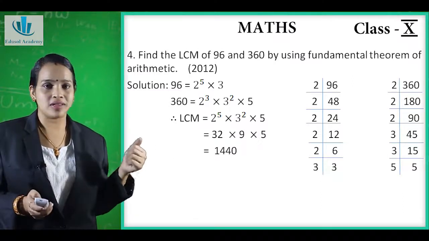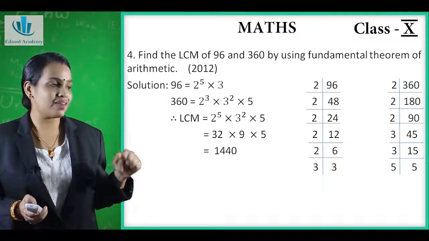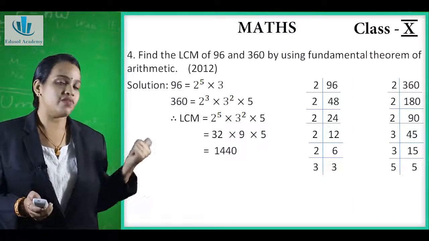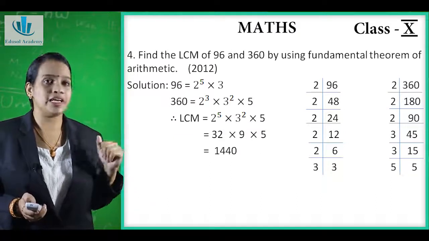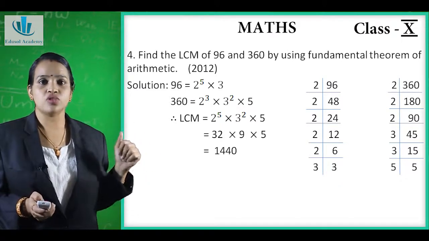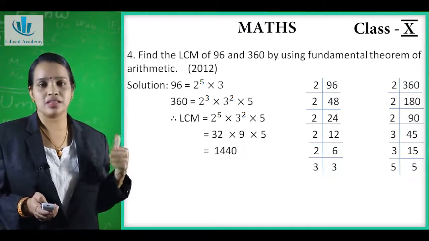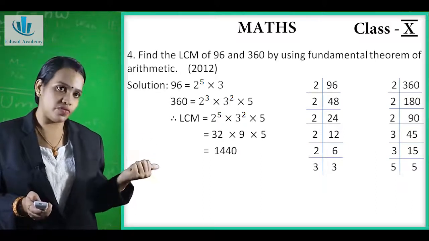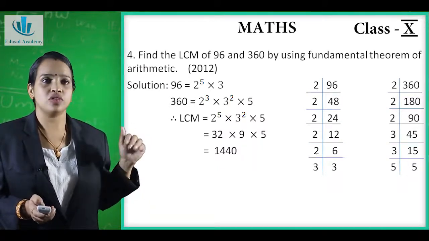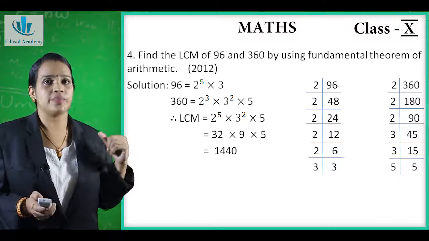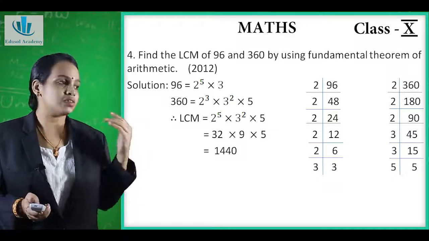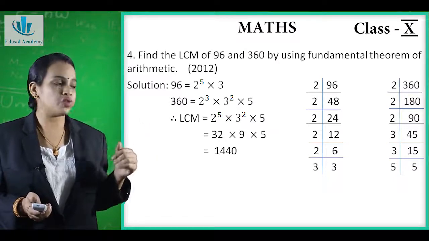So for 360, the smallest prime number is 2. You can see 360 is divisible by 2. So 180. Again 180 is divisible by 2. It is 90. Again 90 is divisible by 2. 45. Now 45 is not divisible by 2. So the next prime number will be 3. You can see it is divisible. So it gives 15. 15 is divisible by 3. Again it gives 5. And now 5 is not divisible by 3. So the next number is 5. So the factors are 2 into 2 into 2, it is 2 raised to 3, 3 into 3 it is 3 raised to 2, into 5.